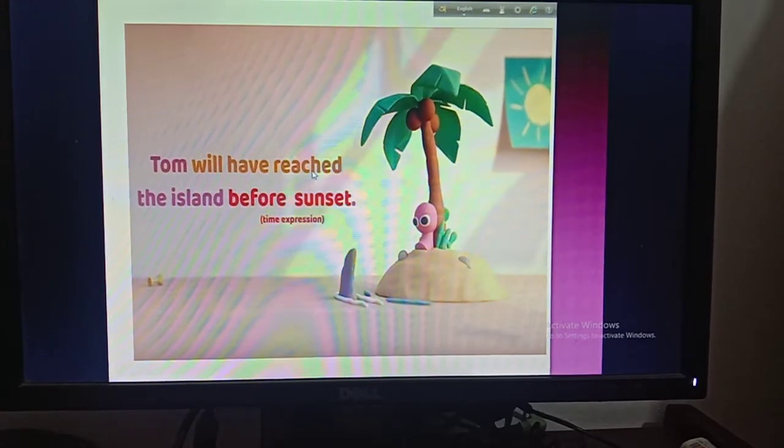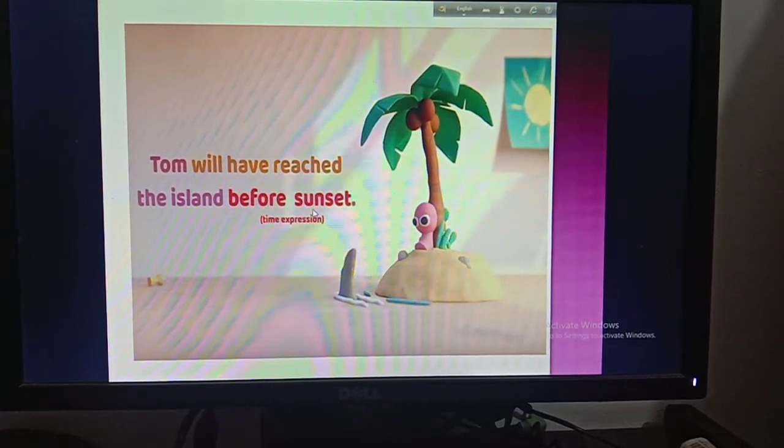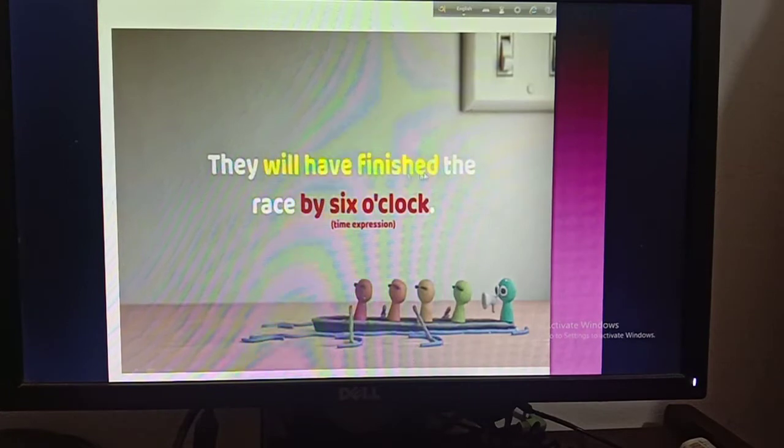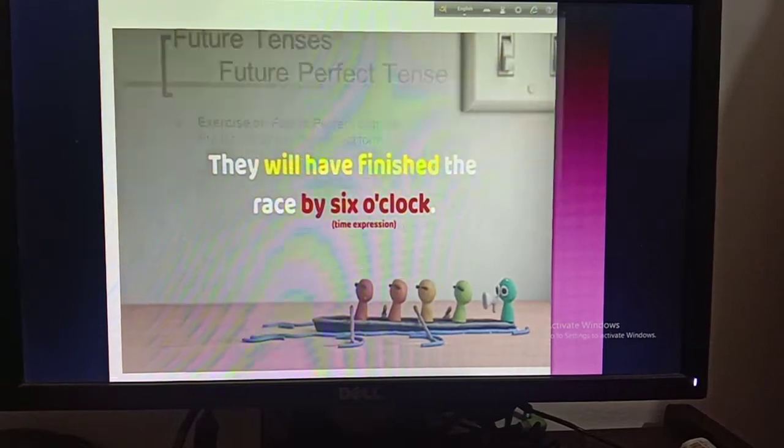Okay, so Tom will have reached the island before sunset, and before sunset is the deadline or time expression. Then they will have finished the race by 6 o'clock. You can see 6 o'clock is the time expression that expresses the deadline of time. I think now you are clear about the deadline of time.